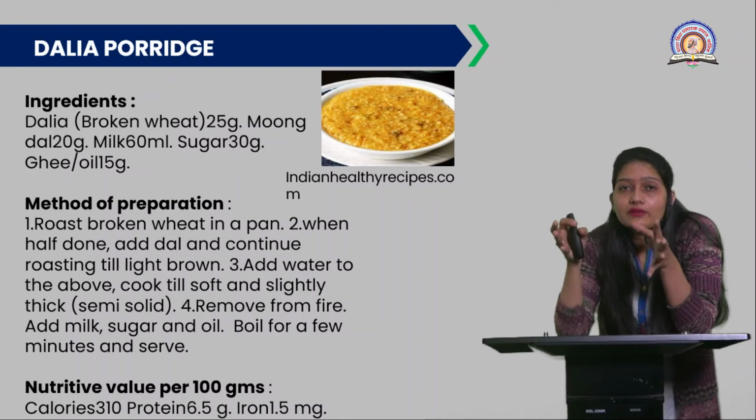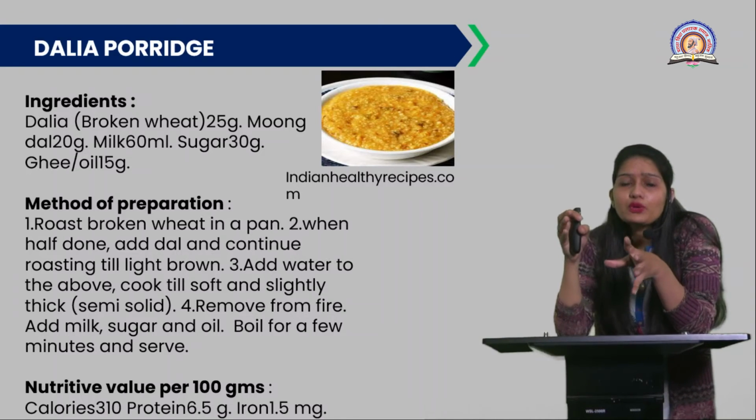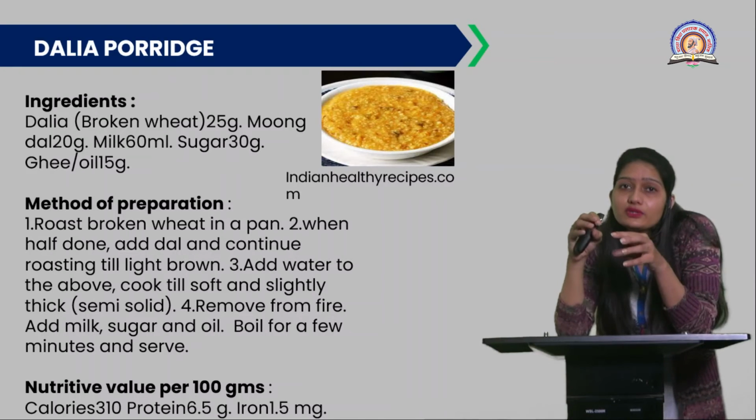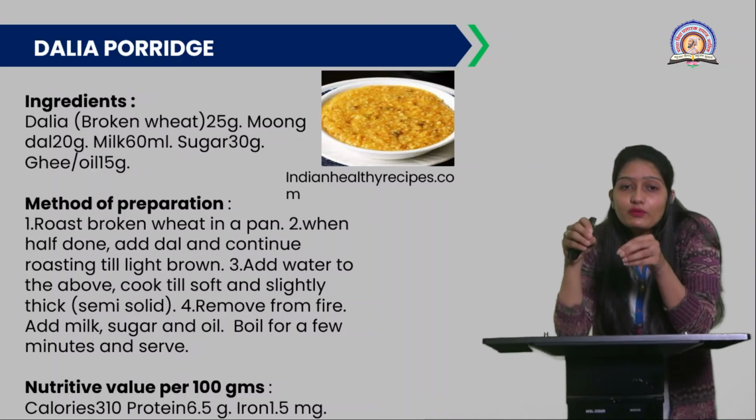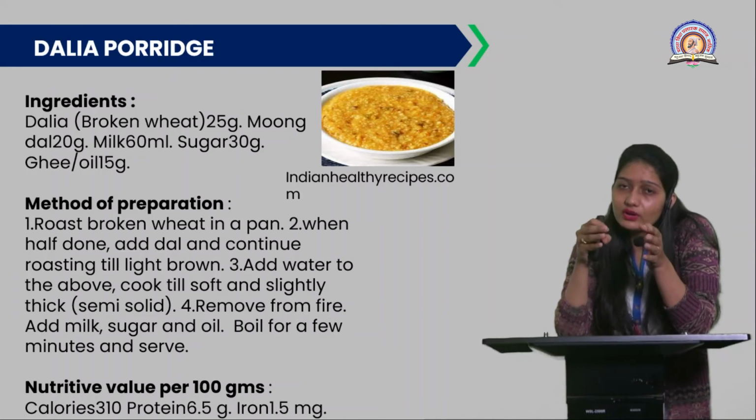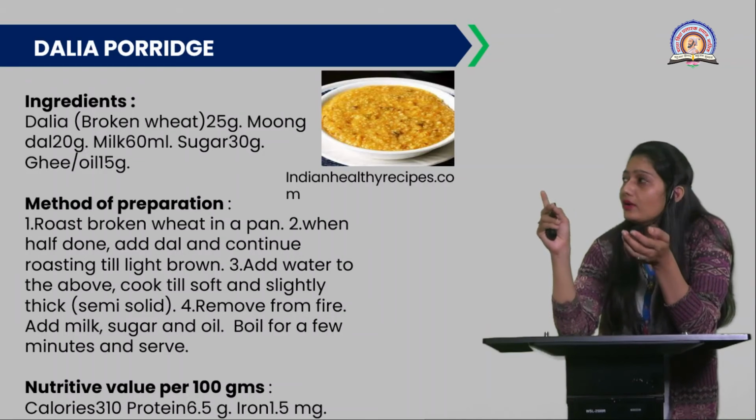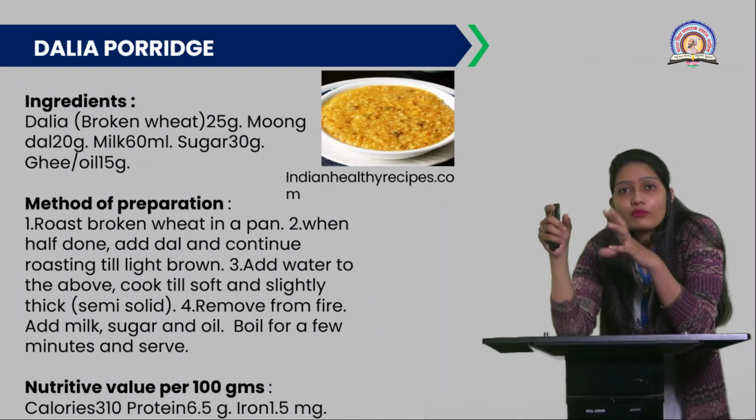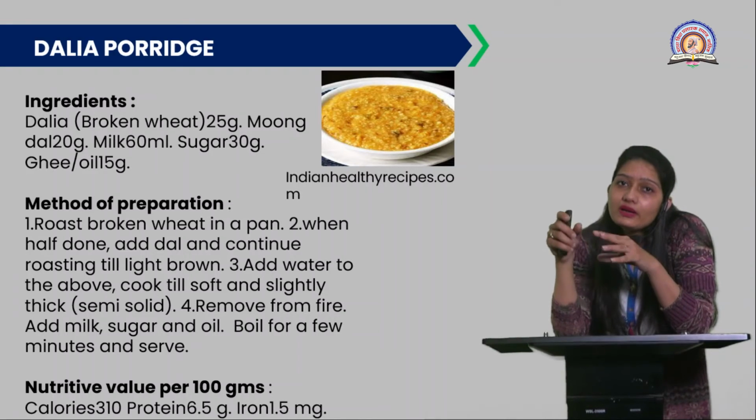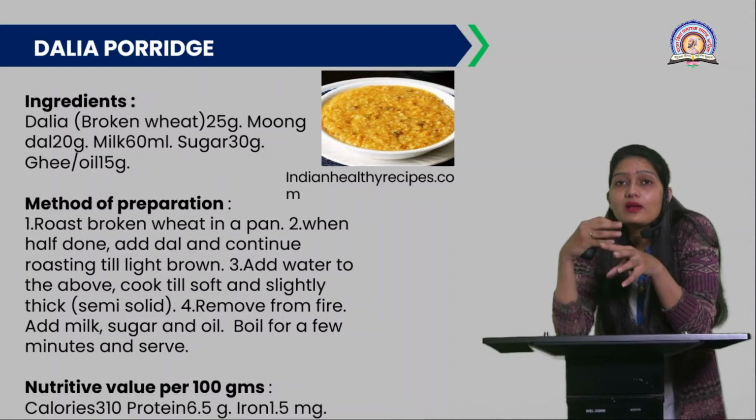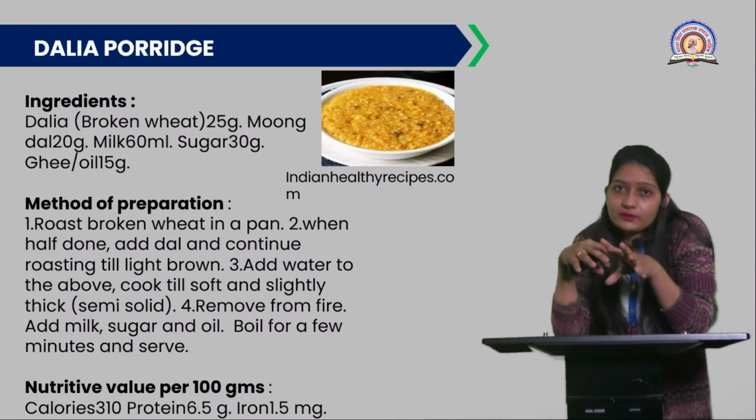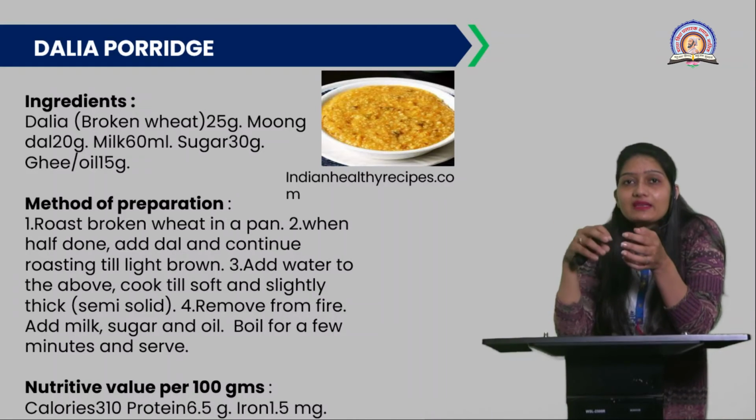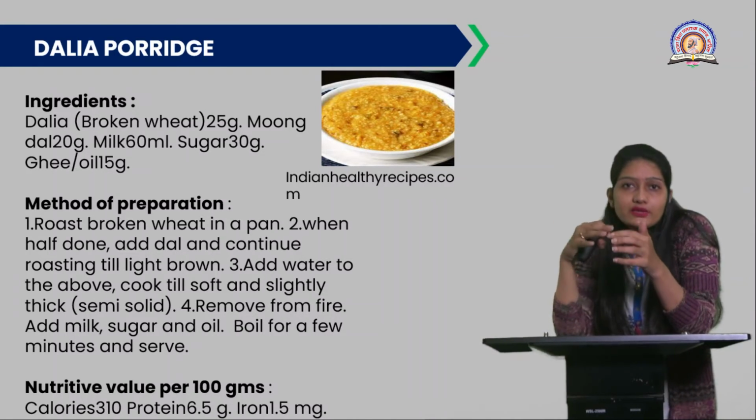When it becomes brownish in color, you can add water to this mix and cook till it becomes soft. When it becomes soft and slightly thick, semi solid, you can remove it from the fire and add some milk, sugar and oil to it for better taste and better texture. Again, you can boil it for a few seconds for proper mixing, and then you can see the final texture.